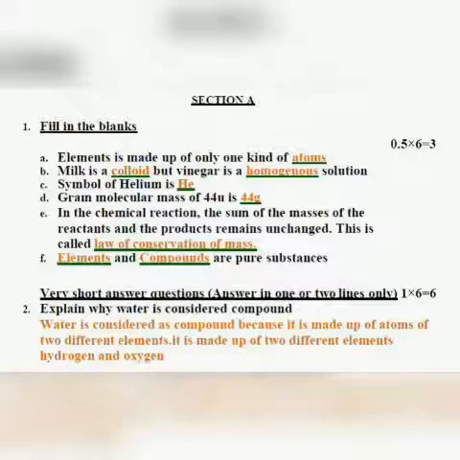B. Milk is a colloid but vinegar is a homogeneous solution, or true solution also you can write. Symbol of helium is capital H and E. Please students, while writing the symbols and the formula, follow the rules. Don't make your own rule. You will not get marks. Gram molecular mass of 44 unit is 44 grams.